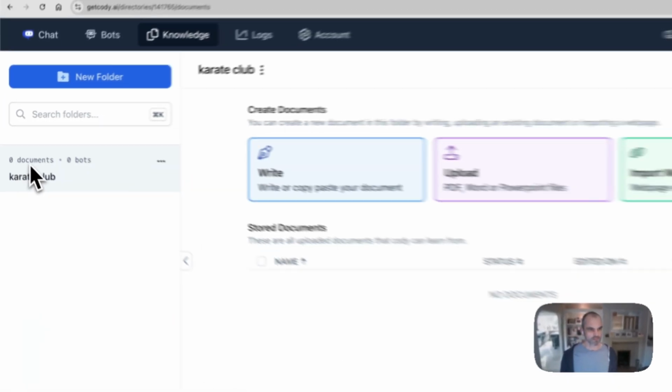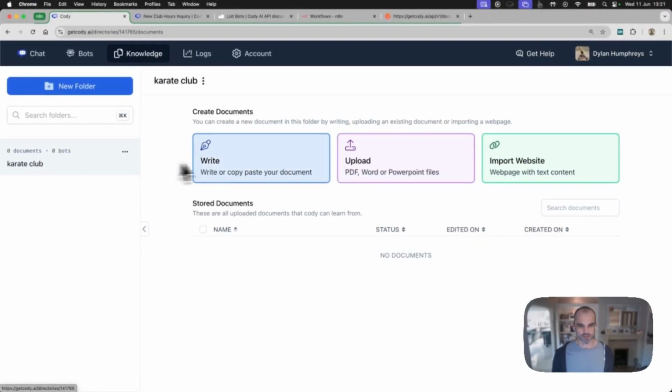Okay. Now, at the moment, zero documents and zero bots are using it. That's fair enough. Now, if I had all my information in a PDF or Word file, something along those lines, I could upload this information, and that might be all the information that you already have on your club. You could upload it. That could work. If you happen to have it on a website, you can use this option here.